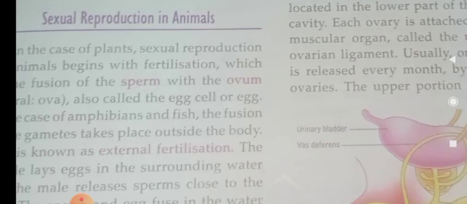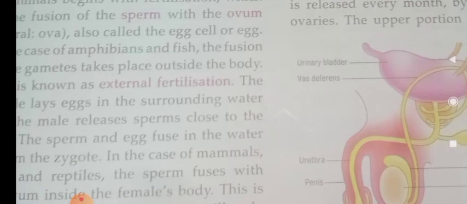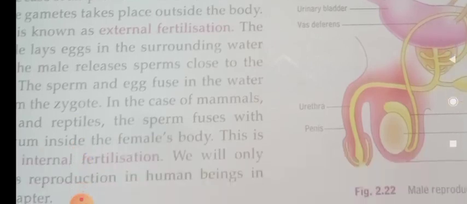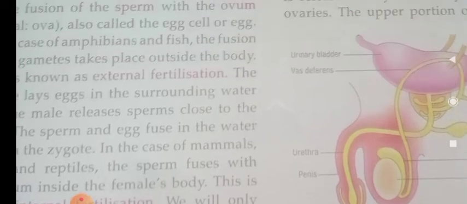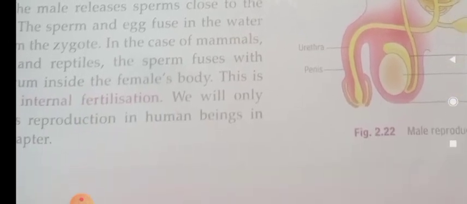The fusion of the gametes takes place outside the female's body. That is called external fertilization. If the fusion takes place within the female's body, that is called internal fertilization. Do you understand the difference between external fertilization and internal fertilization, children?